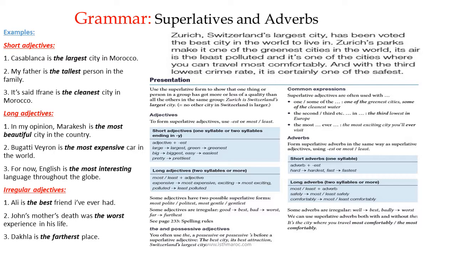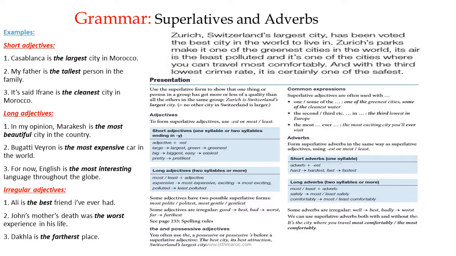For long adjectives, more plus adjective plus than. For irregular adjectives, we have just three: good becomes better, bad becomes worse, and far becomes further or farther, of course plus than. So in superlative adjectives, for short adjectives, let's analyze the examples.